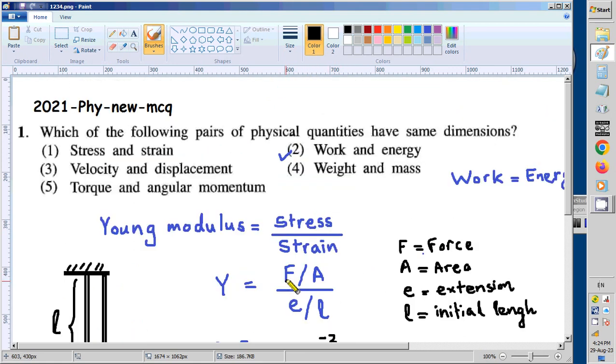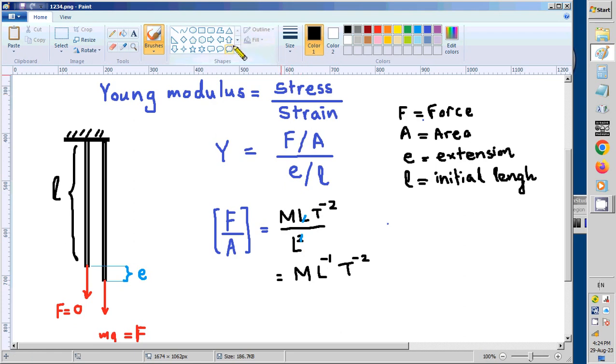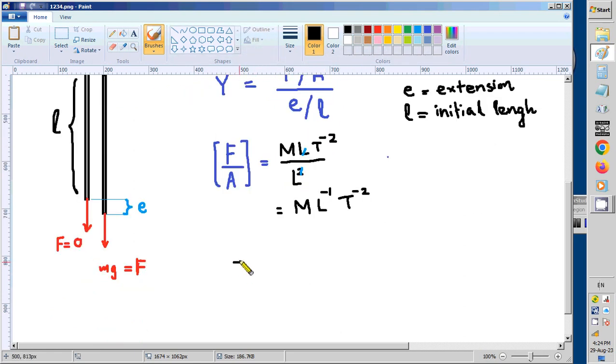So now let us try to find out the dimensions of strain. Strain is e divided by L, where e is the extension. So extension is a sort of length. So the dimensions now we are going to take, therefore we write square bracket. The dimensions of e is a sort of length.